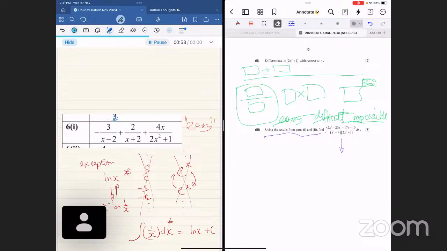Wait, teacher, what are we supposed to do? Nicholas, your response is very... So yeah, you're supposed to integrate the middle guy. Yeah, 44 minutes. 44 seconds.